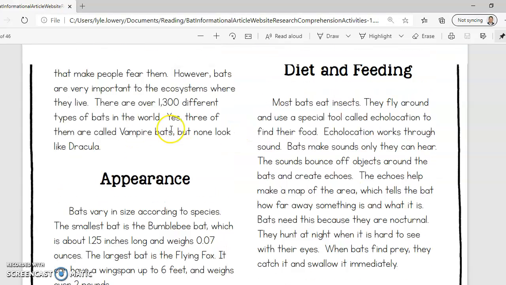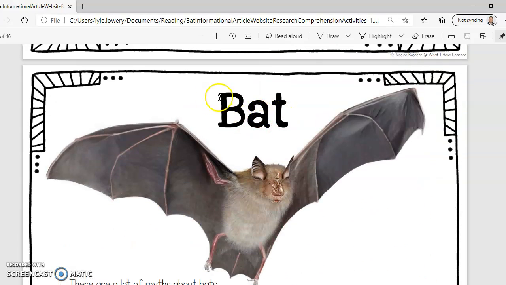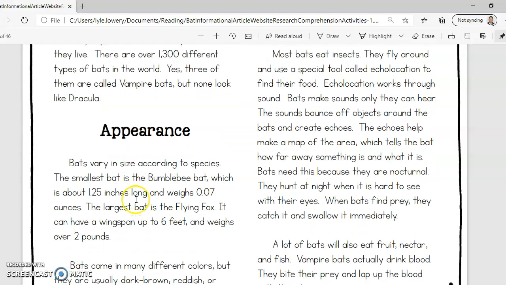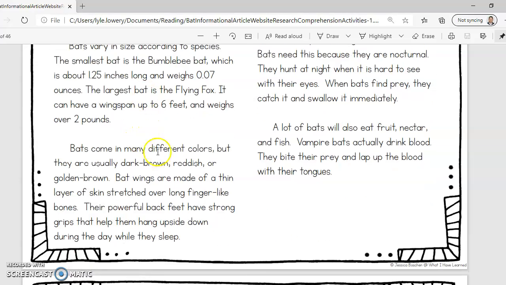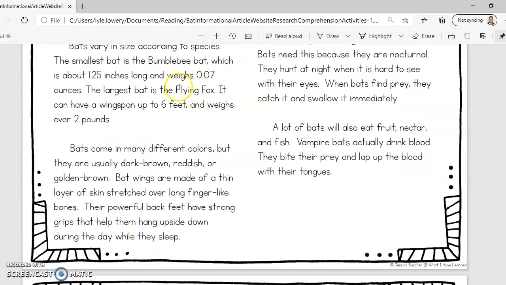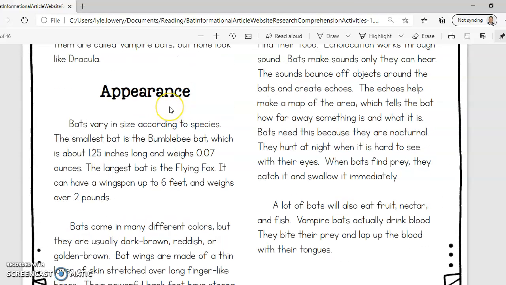Appearance. Remember that when we're reading informational text, this is the title. These are called sometimes subtitles or headings. I'm going to call them headings. So remember, the headings tell you what the next section that you're reading is about. So underneath this heading, appearance, I have 2 paragraphs that are going to tell me about their appearance, or it's really how they look.